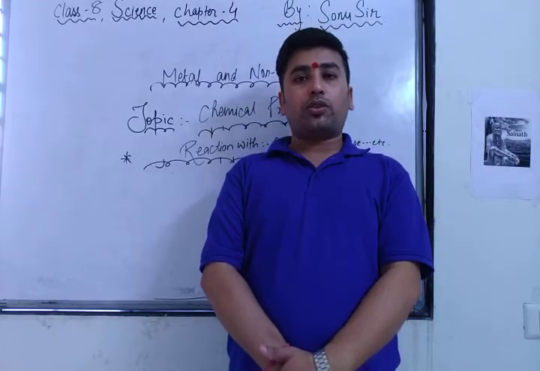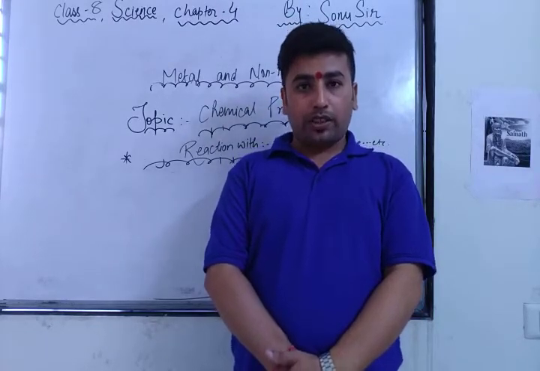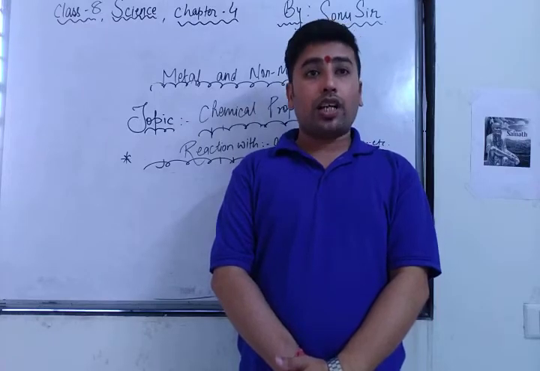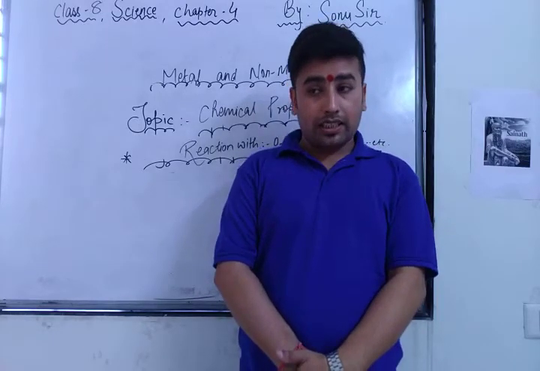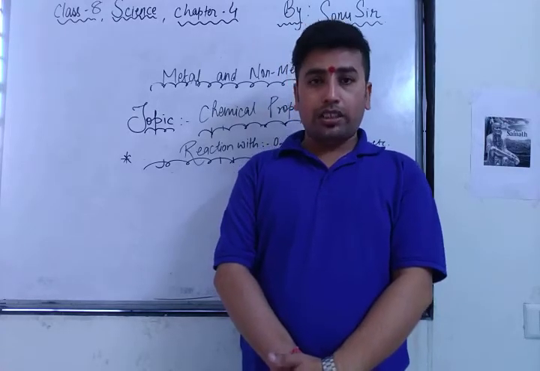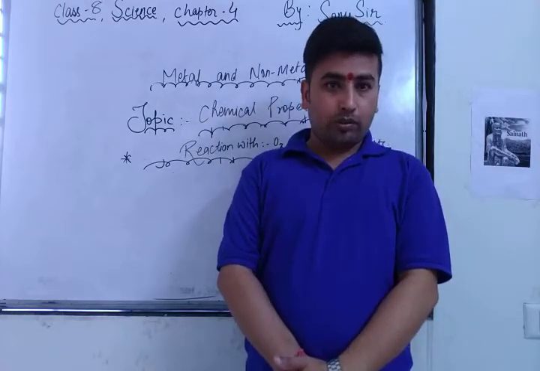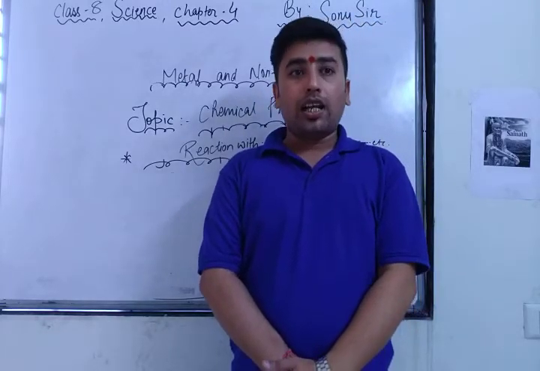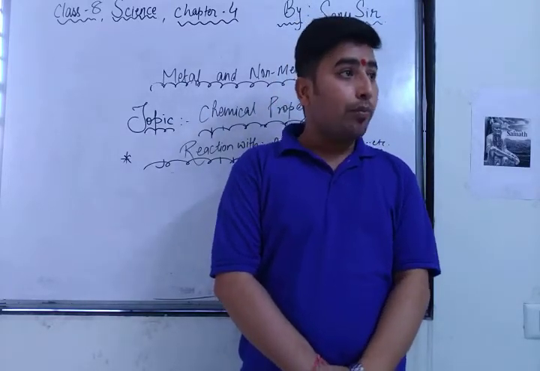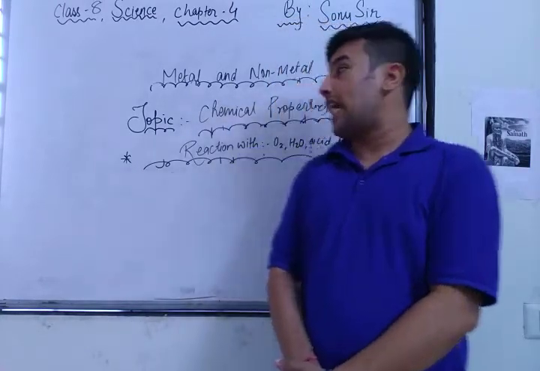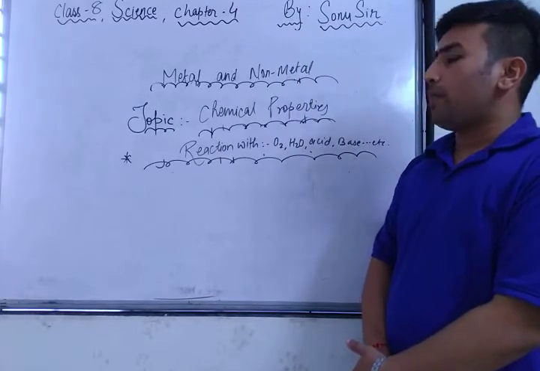In this video we are going to describe the chemical properties of matter. Chemical properties means the reactions of metals and non-metals, and what products they give. Reaction means when they are treated with an acid, a base or any other chemicals, which type of product they give. So let's start the chemical properties of metals and non-metals.